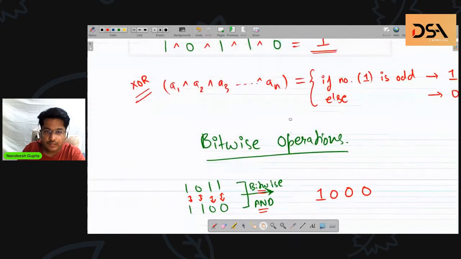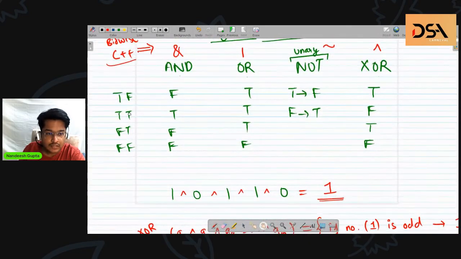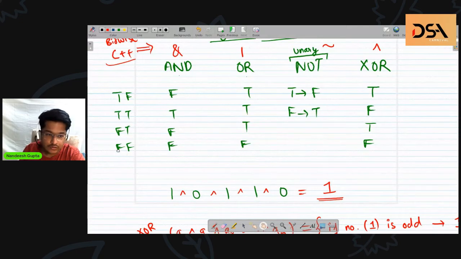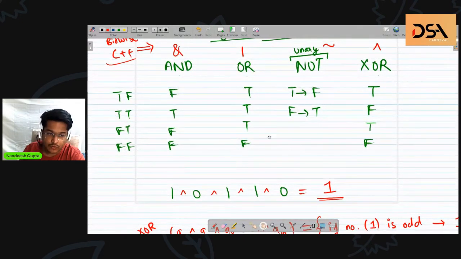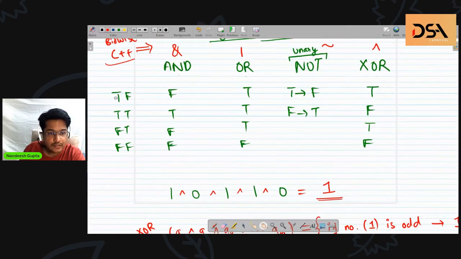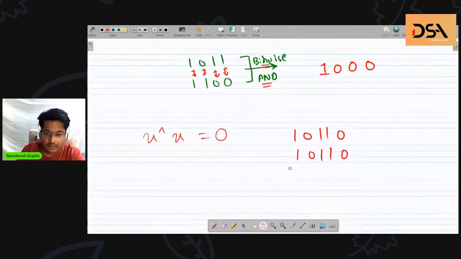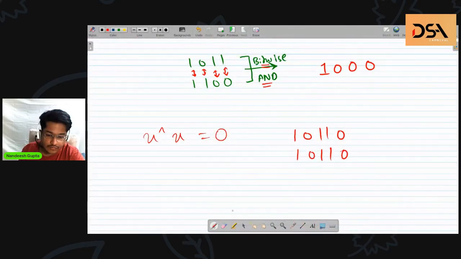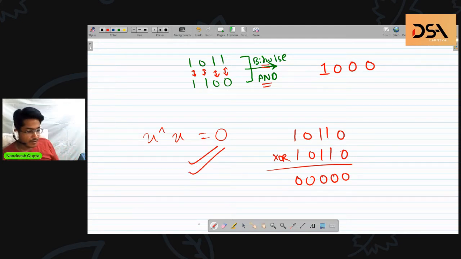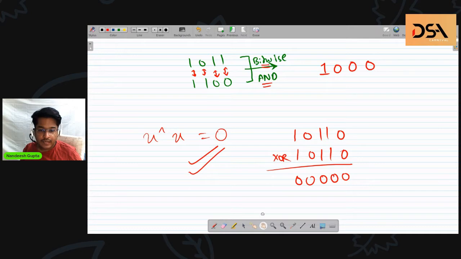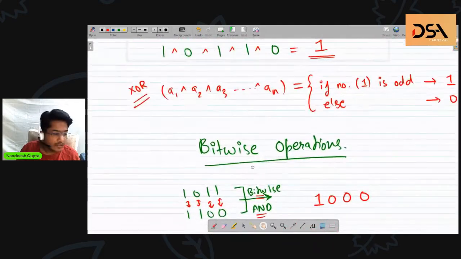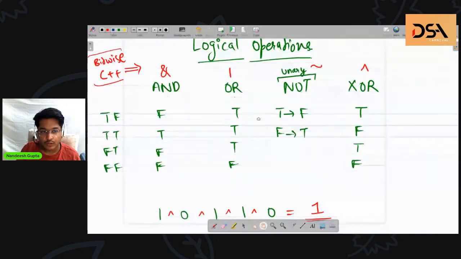Now as you can see in the truth table of XOR, whenever the values are the same, it returns false, and it returns true only when the input values are differing. So whenever I XOR a number with itself, it will obviously give me 0 0 0 0 0. So this is a great property about XOR. Cool. So that is about the second topic. If anyone has any doubt till here, you can just stop me right now, or we can move on to the next thing.